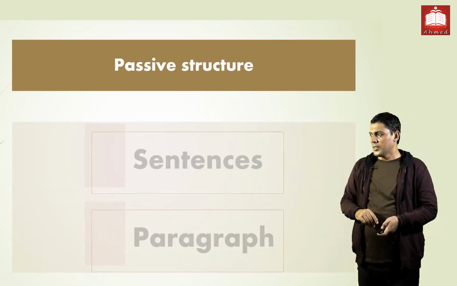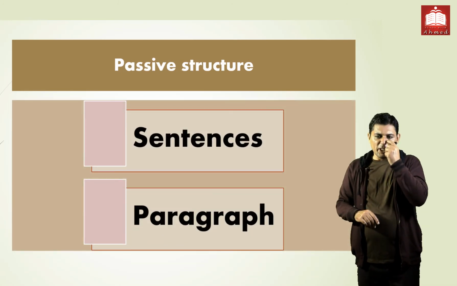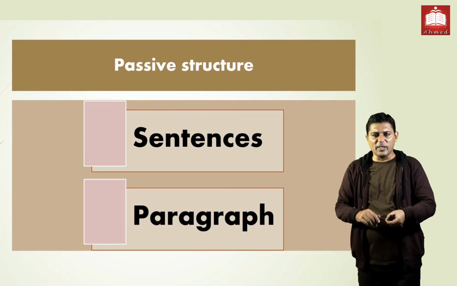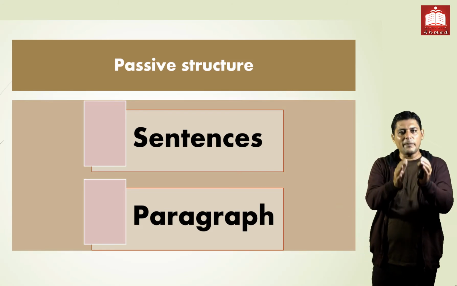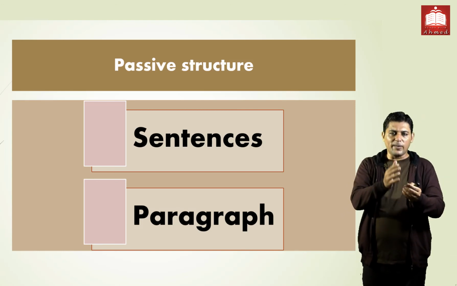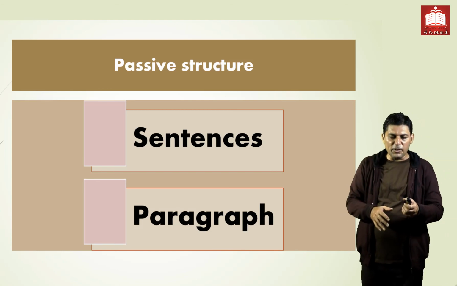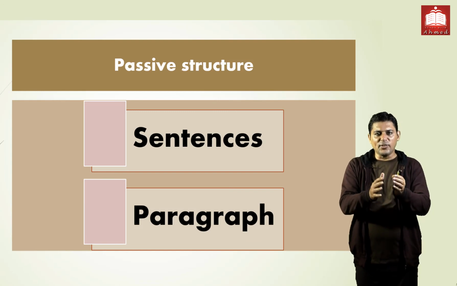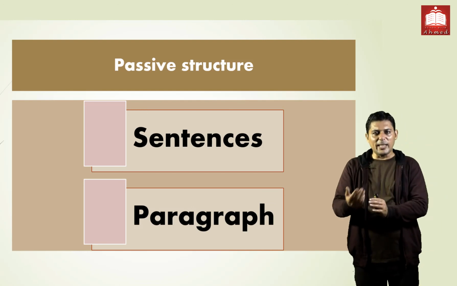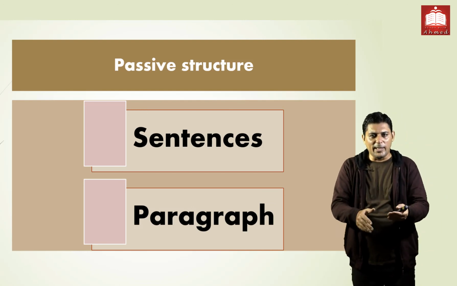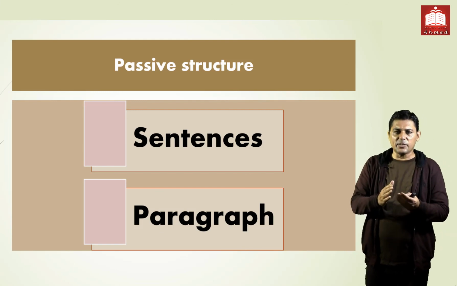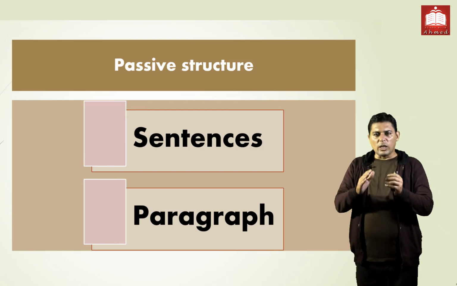This idea. So for passive structures, if we discuss them in advance, we have two parts. In most papers, sentences will be given in the exam, and you have to change certain sentences from active to passive. But if we discuss the advanced level, sentences are not considered. You will be given a paragraph, right? One paragraph of 20 lines or 30 lines or maybe 50 lines. You have to change the entire paragraph into passive structure. Again, it is not difficult. This is all about passive structure.